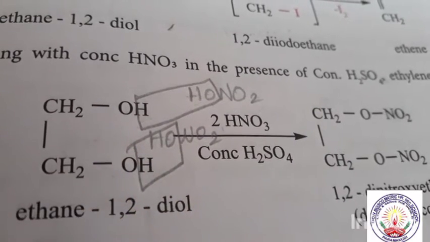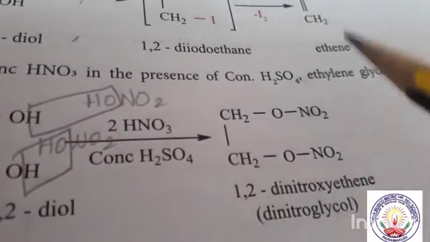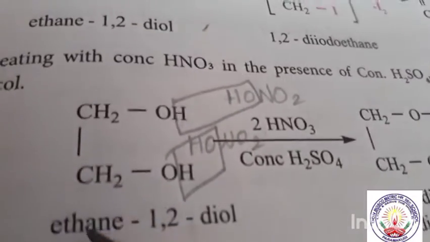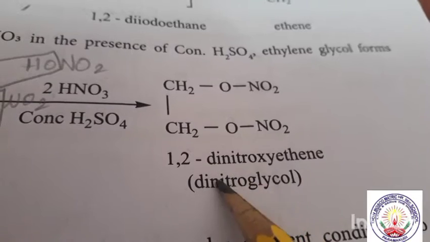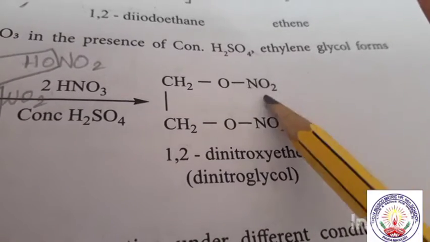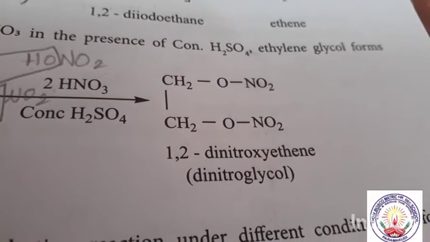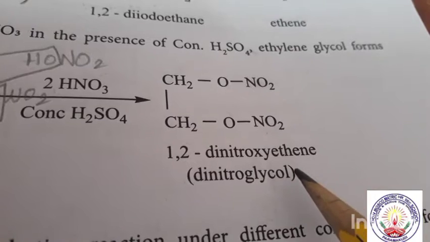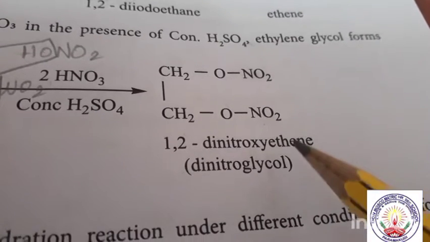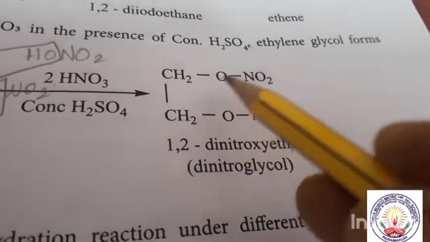See the IUPAC name for this? Ethane-1,2-diol. This is the structure and the name for glycol. And here, 1,2-dinitrooxyethane. There are two nitro groups, on the first carbon and the second carbon. Oxygen is there, oxy. This is ethane, not ethene, because this is a single bond.